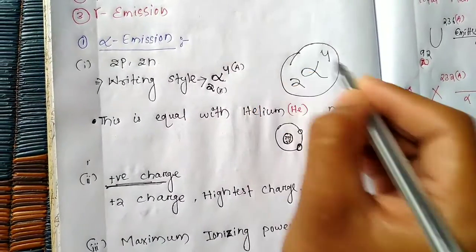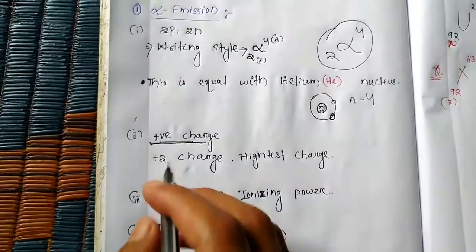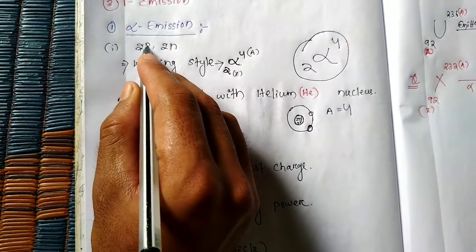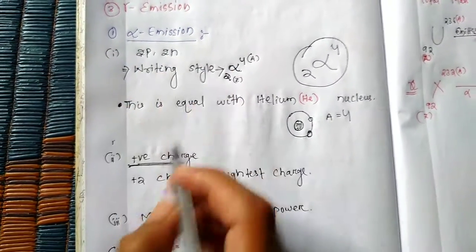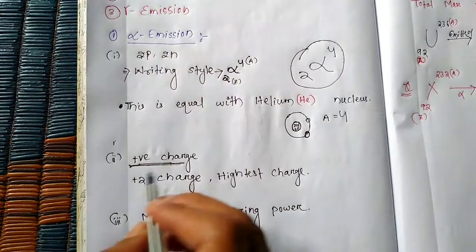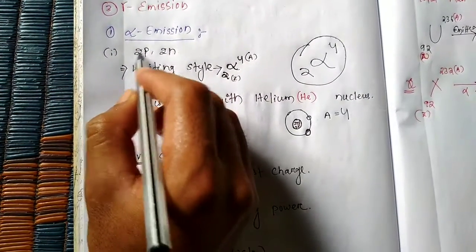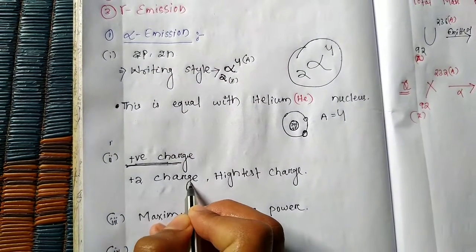Remember that term. 2 protons means positive, so it is positively charged.